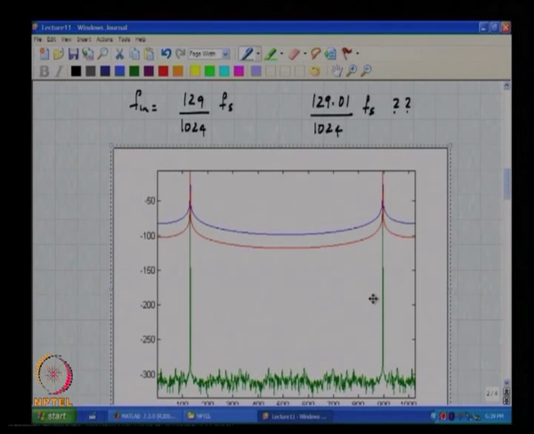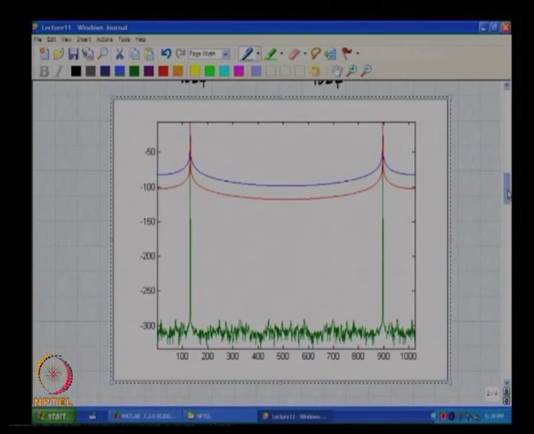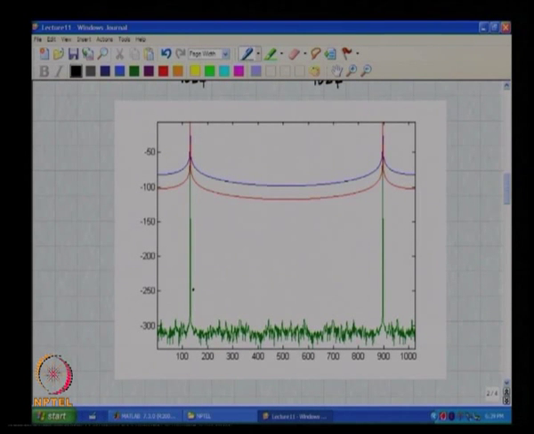All right. So, I have computed the discrete Fourier series coefficients for 3 signals. This in green corresponds to an input tone which is 129 by 1024 times Fs. This corresponds to 129.01 by 1024 times Fs, and this corresponds to,